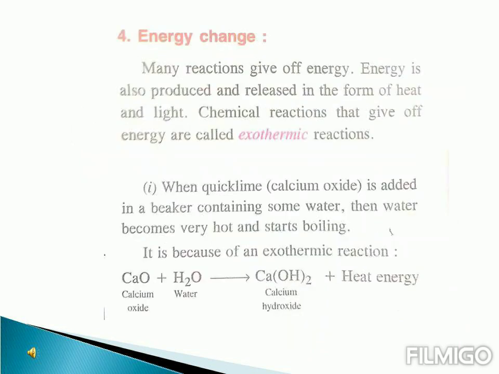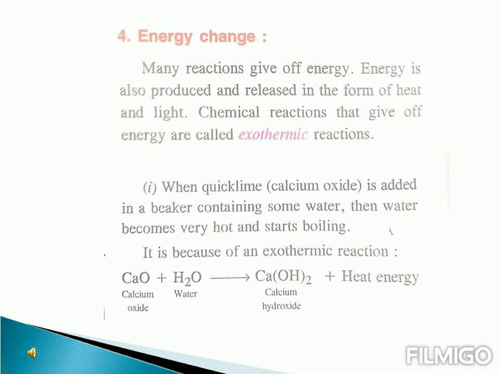Next is energy change. Now energy could be of any form. It could be in the form of light or in the form of heat also. In some chemical reactions, we'll see that energy is produced, and in some cases energy is absorbed. Chemical reactions which produce energy, we call exothermic reactions, and chemical reactions which absorb energy, we call endothermic reactions.